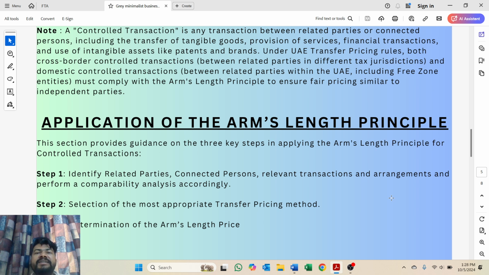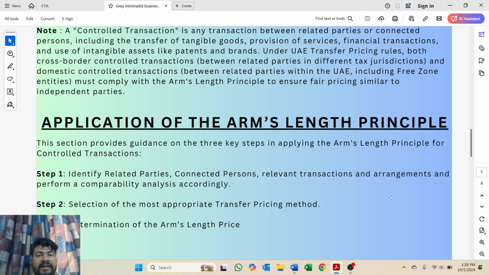So how will we use the arm's length principle? Here are the three steps. Step number one is that first of all you have to identify related parties. Who are your related parties? And then, is there any transaction between these parties? If yes, you have to decide whether it is a transaction of sales, services or goods.